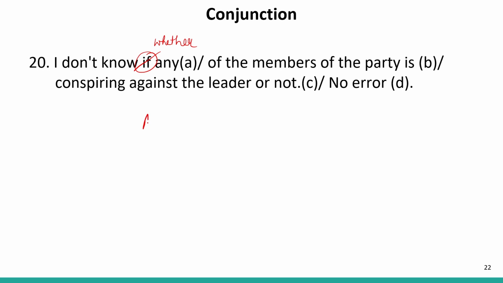So our answer is A, because A part contains the error, and the correct sentence will be: I don't know whether any of the members of the party is conspiring against the leader or not. So whether and or not make the pair, when we have the sense of is it this or that, when we have two options available, that is, or not.